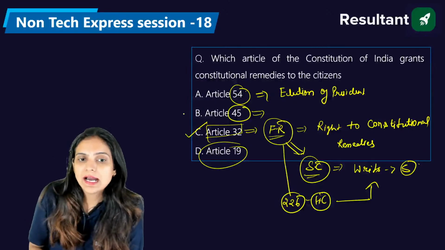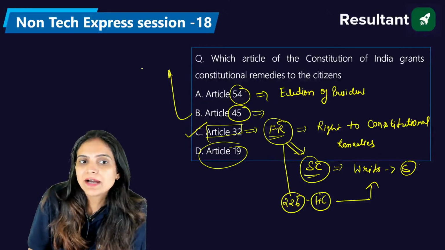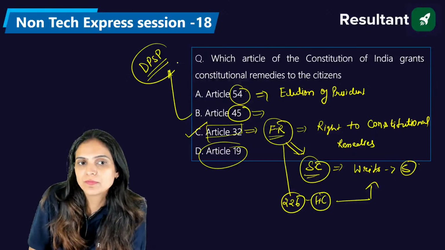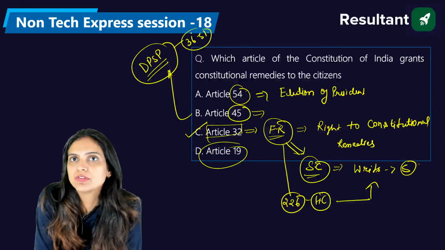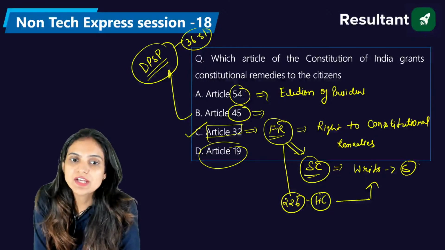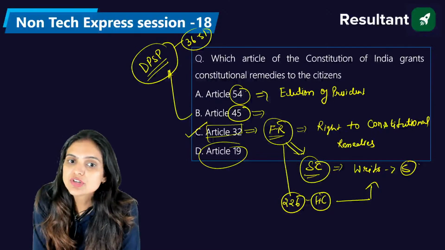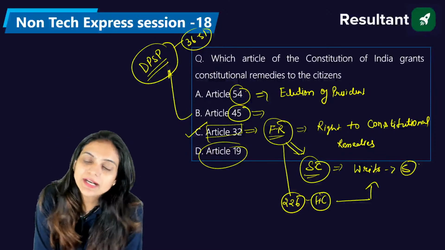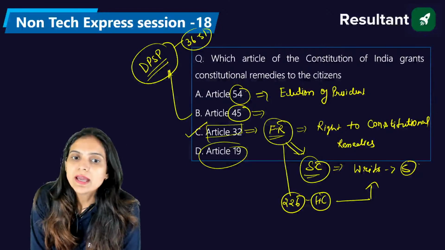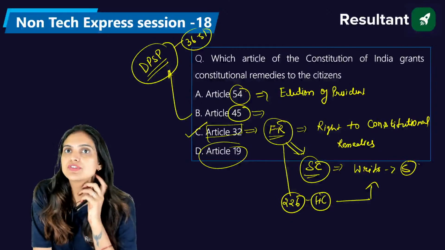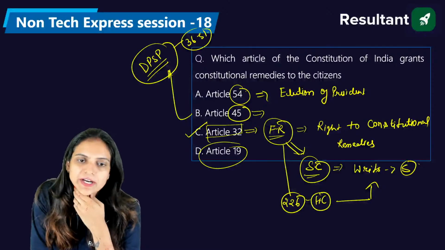I can let you know that this is part of the DPSP, the Directive Principles of State Policy. Articles 36 to 51 we have discussed as the Directive Principles of State Policy. Very good. Again we are talking about education. So when it comes to education, Article 45 comes here, right? In Article 45 we discussed education for children between the age group of 6 to 14, right?